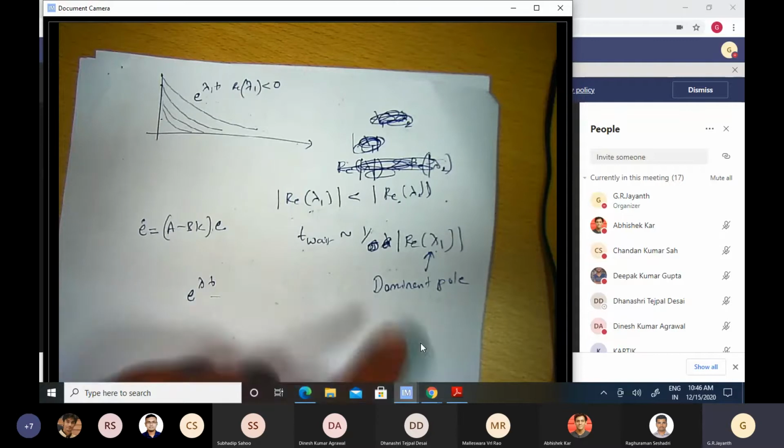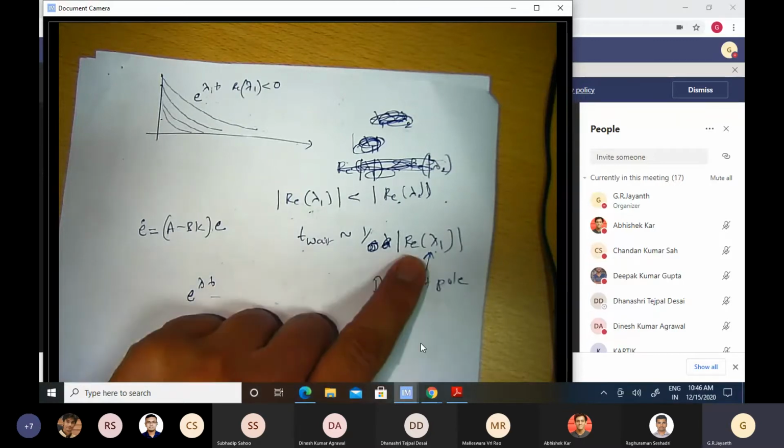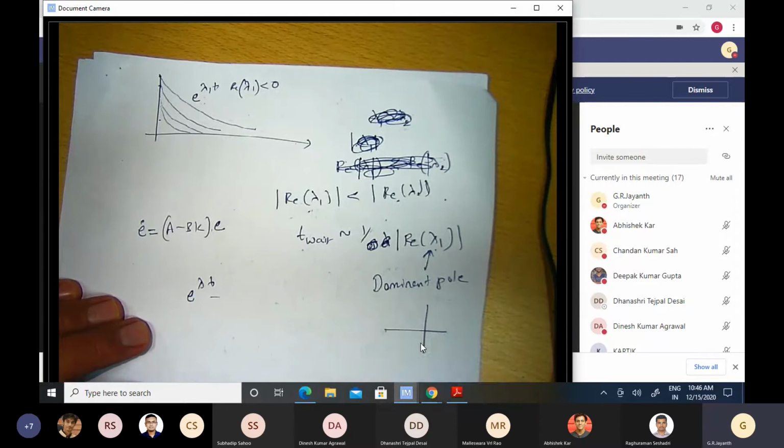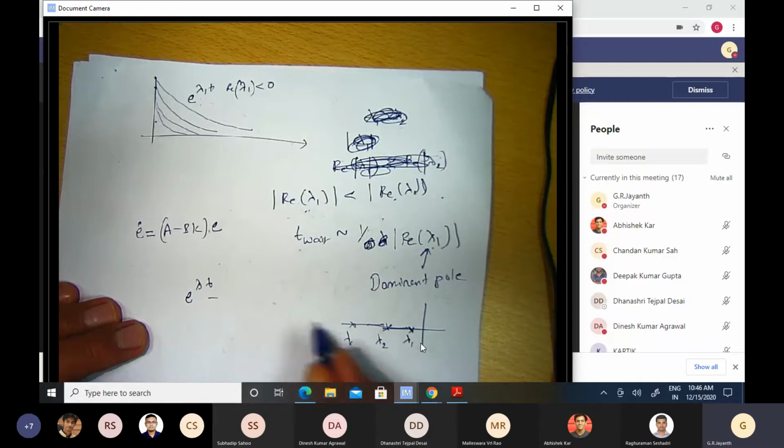They are both contained in the roots of the characteristic equation, in particular the pole which is closest to the imaginary axis. If I were to locate lambda 1, lambda 2, and so on, since the real part of lambda 1 is the smallest, let us say it is here, lambda 2's real part is larger in magnitude compared to lambda 1. So lambda 2 will be there, lambda 3 will be there, etc.